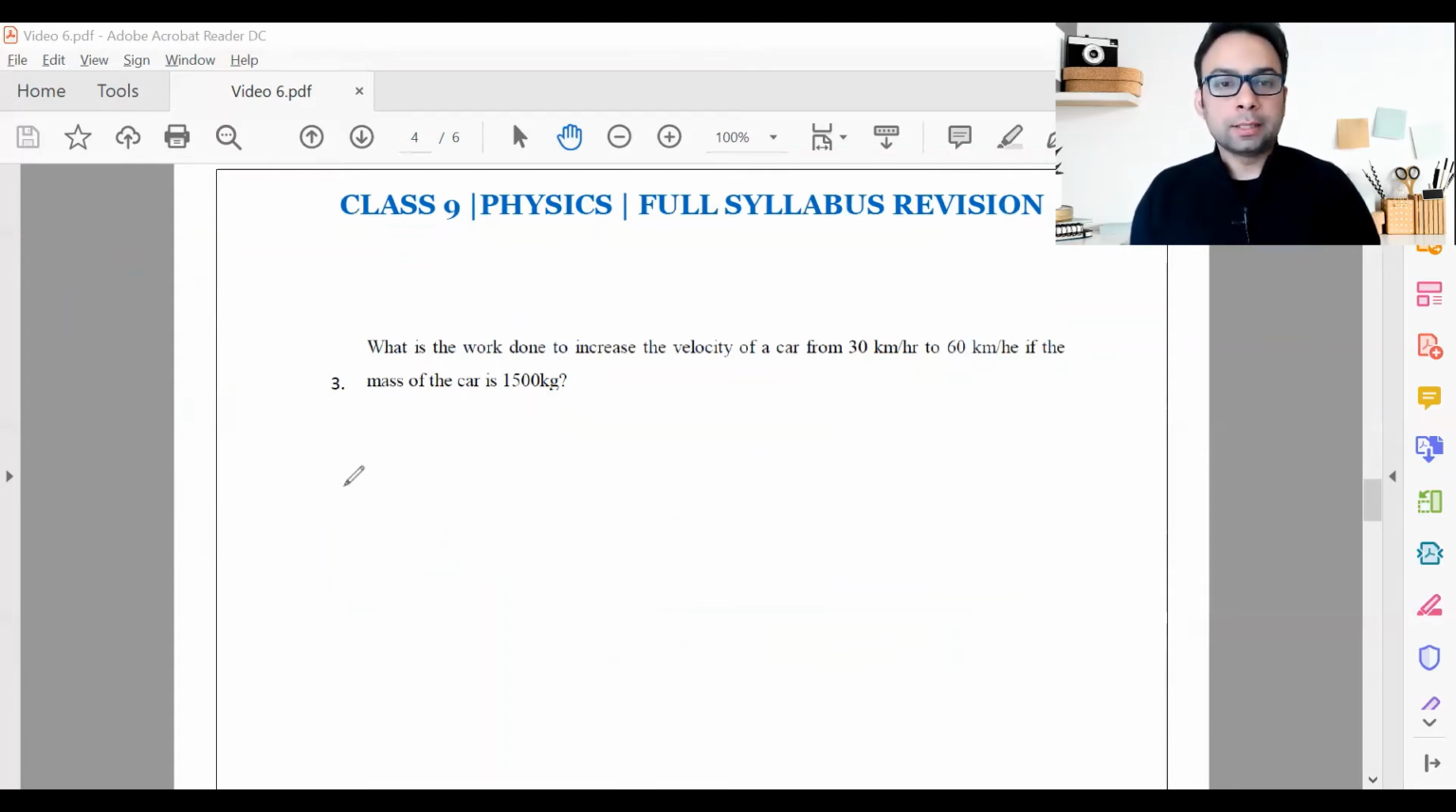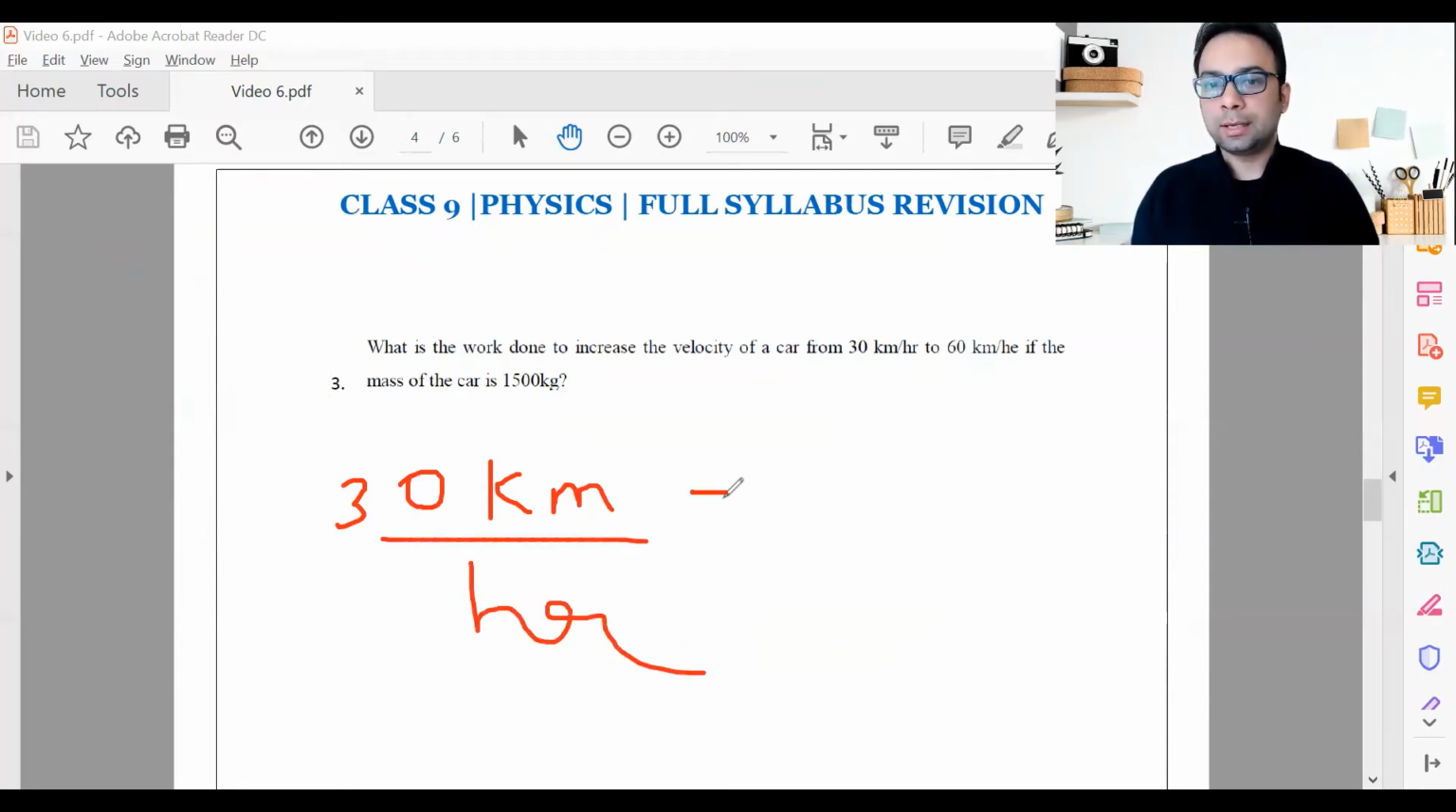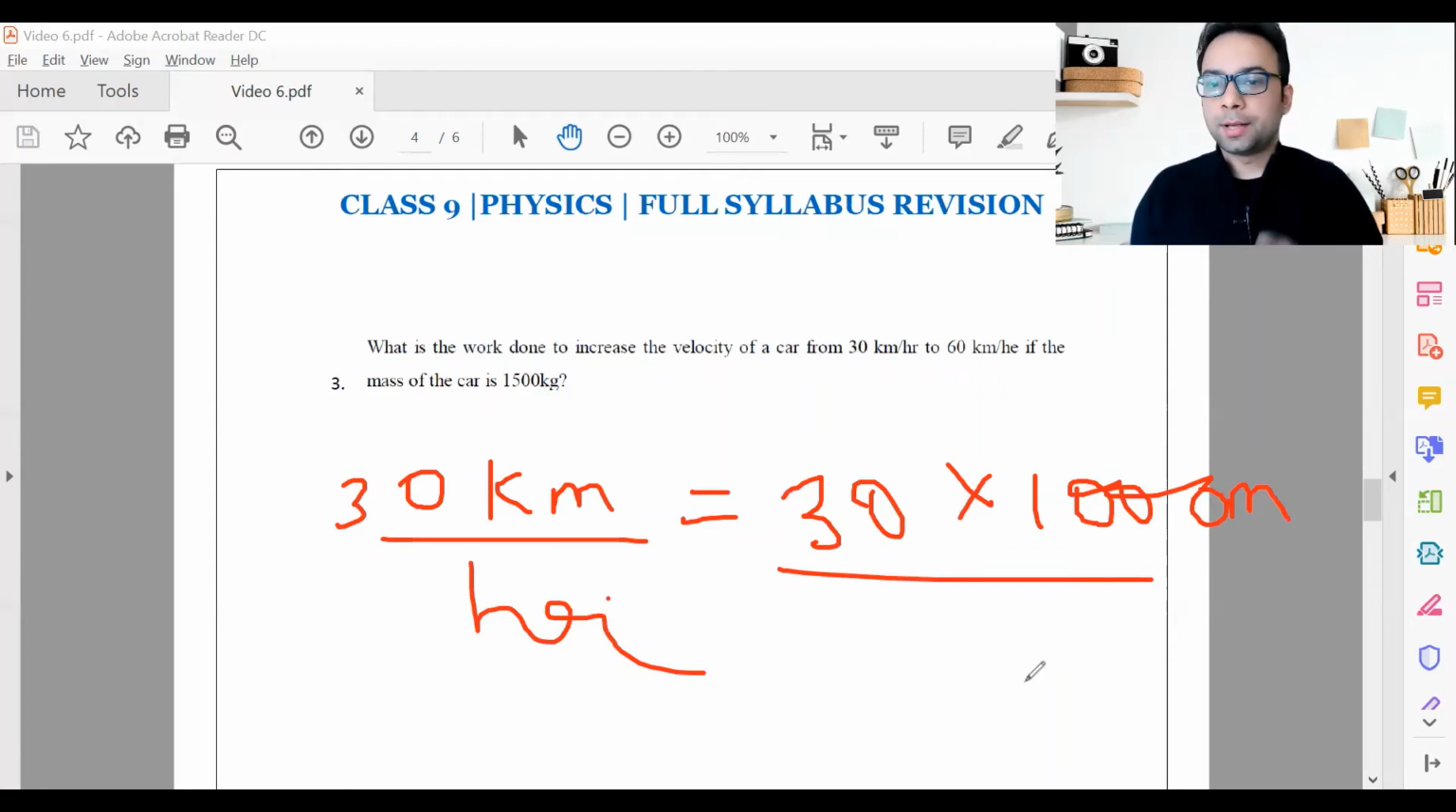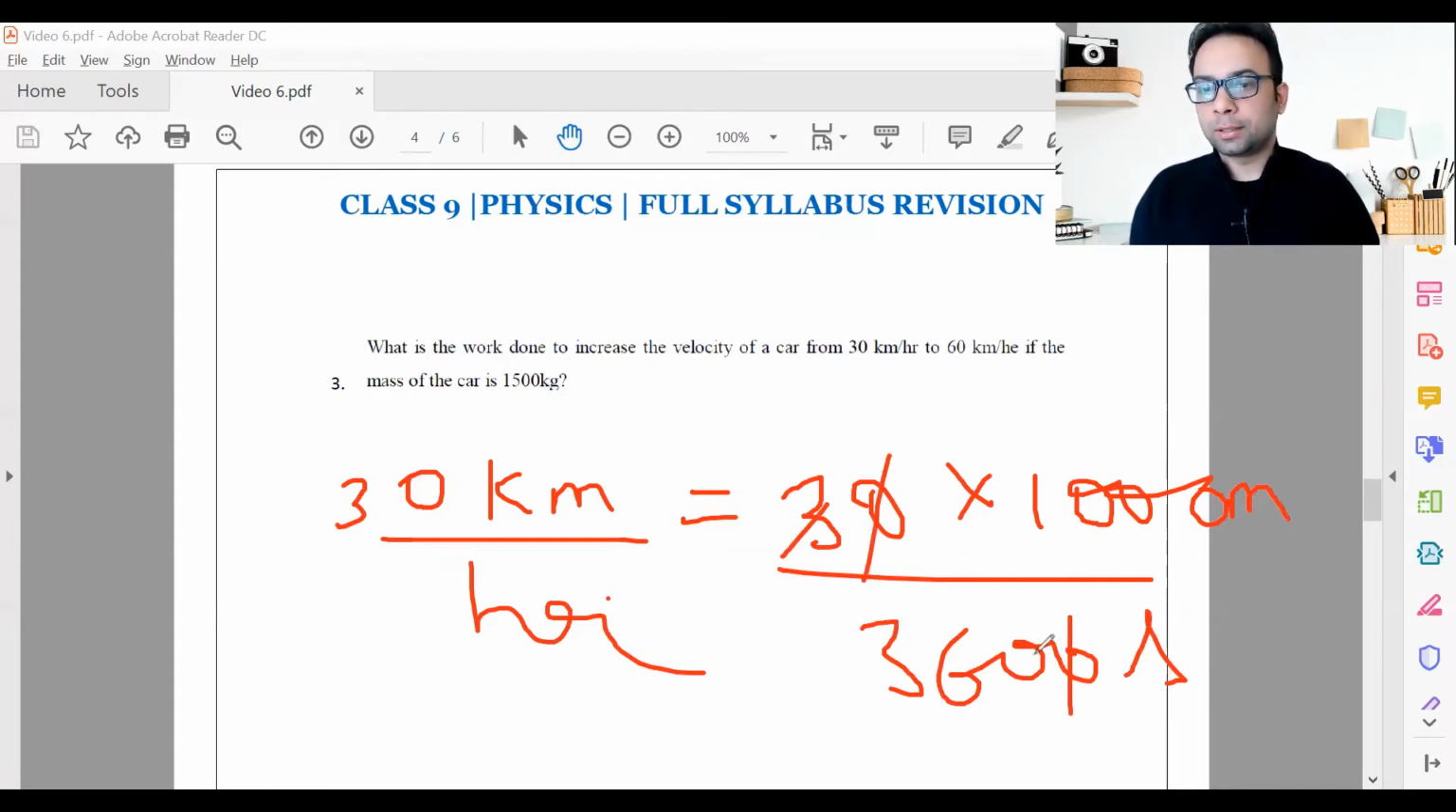So let me convert one. 30 kilometer per hour. Even if you don't remember the shortcut, the long method concept you should remember. 30 times 1 kilometer, 1 kilometer is 1000 meters, divided by 1 hour. How much is 1 hour? 3600 seconds. Simplify this. 10 goes with this. This you can keep it as 120. So 1000 upon 120 meter per second will be your initial velocity.